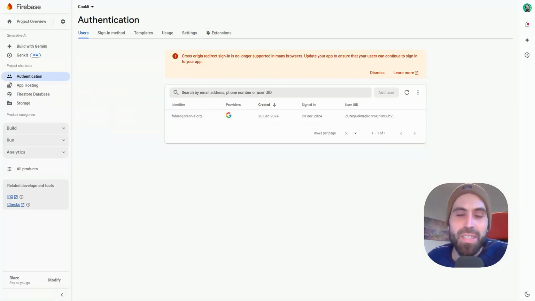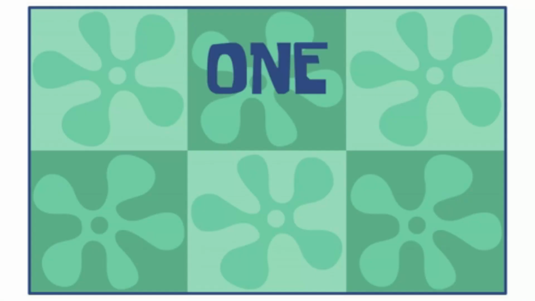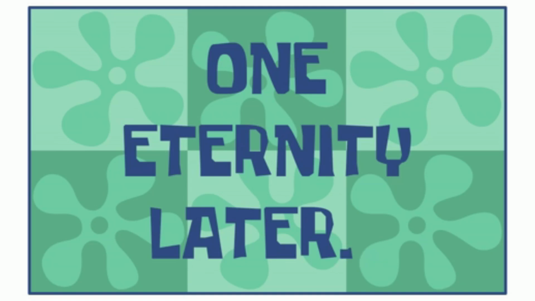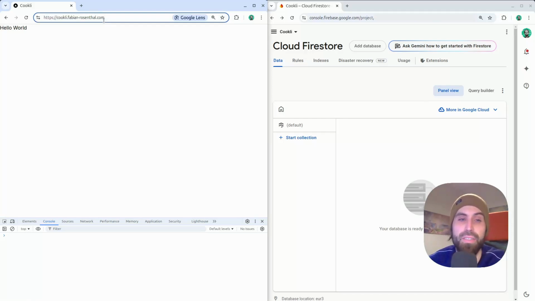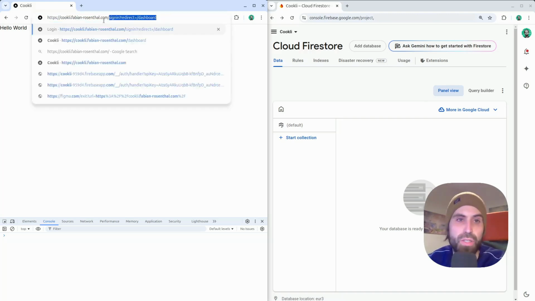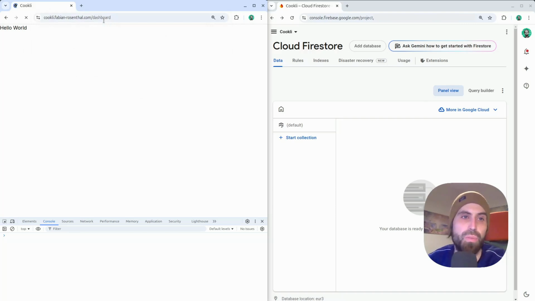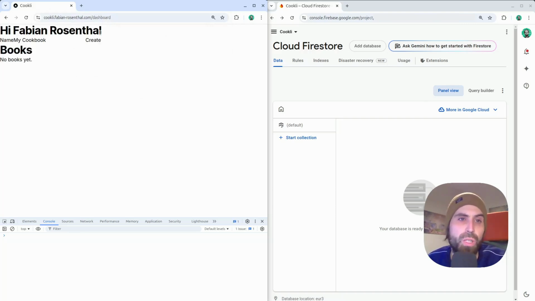So now it's time for lunch. It's nearly the end of the day. I plan to go to bed soon, so let's see what the status of day 1 is. Here on the left side, there's the deployed version, and let's go to the dashboard. And we saw already before that I'm able to log in.